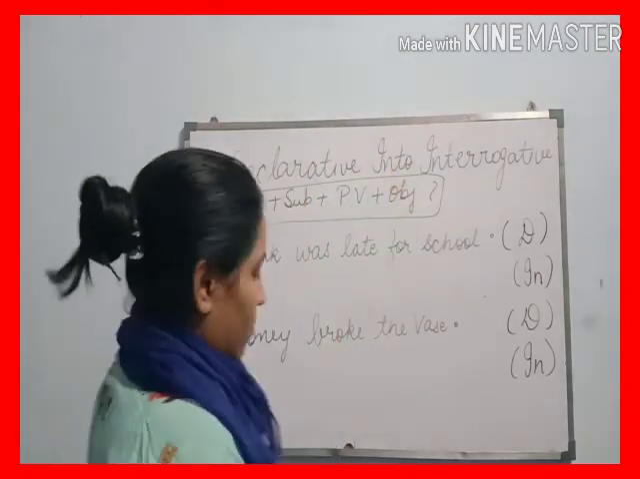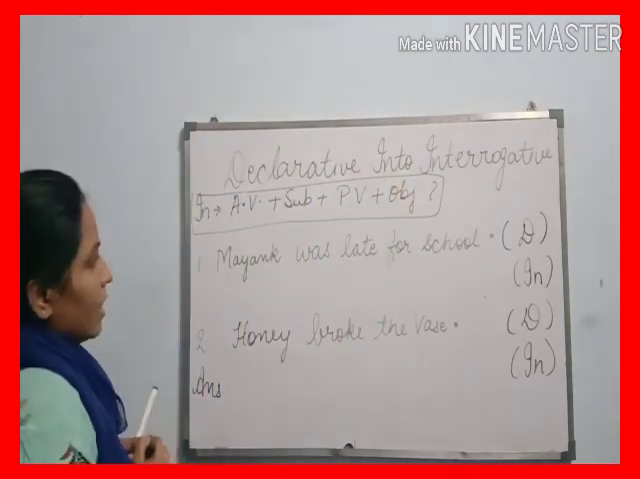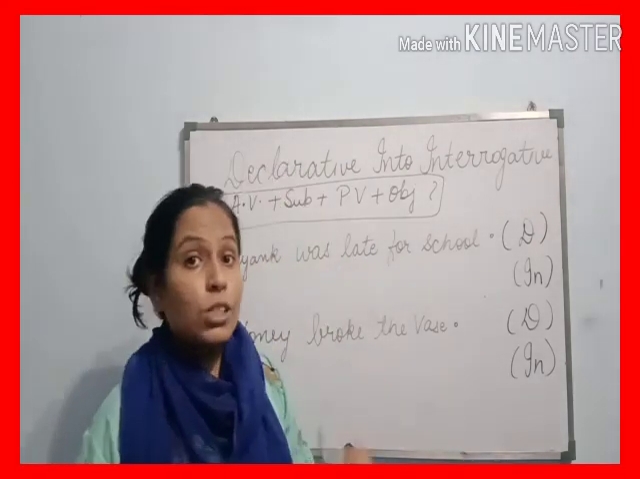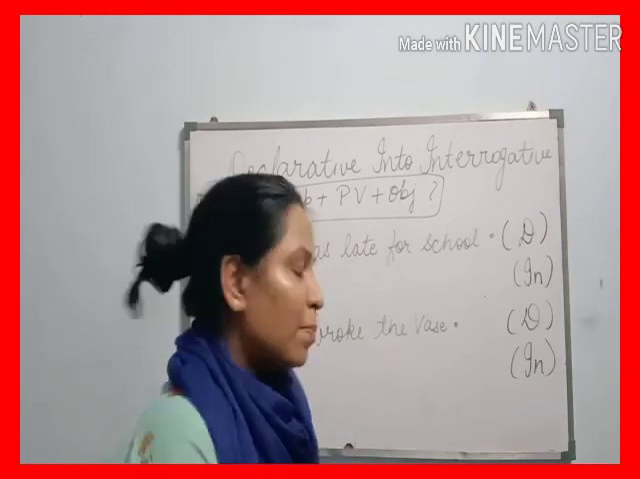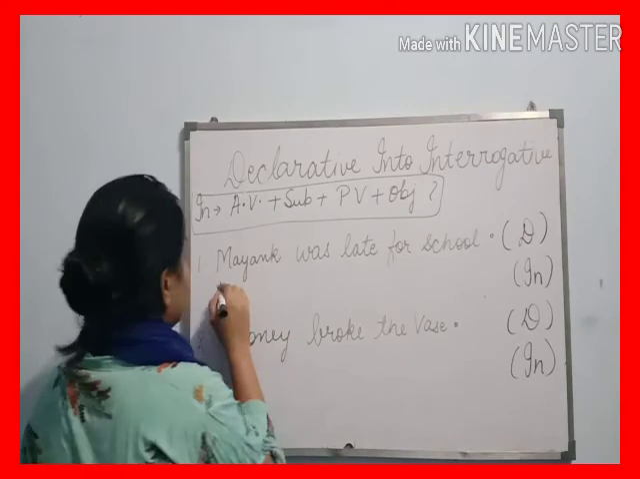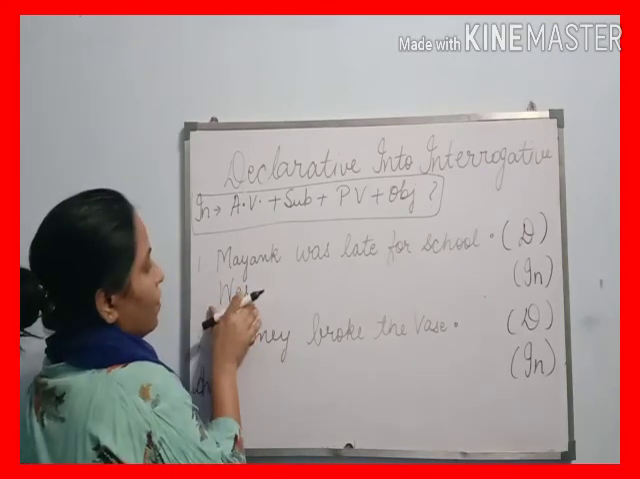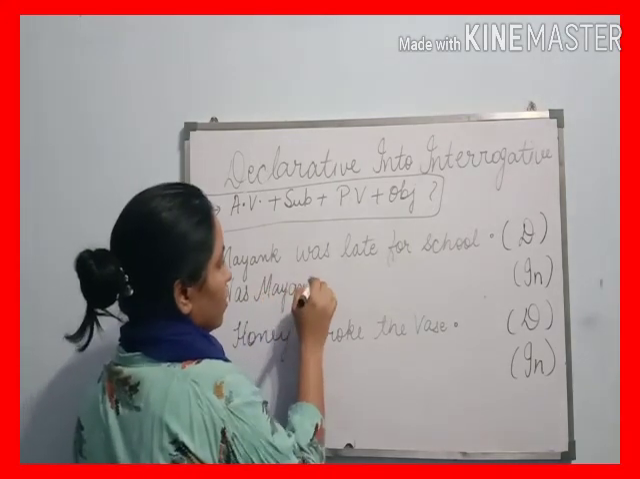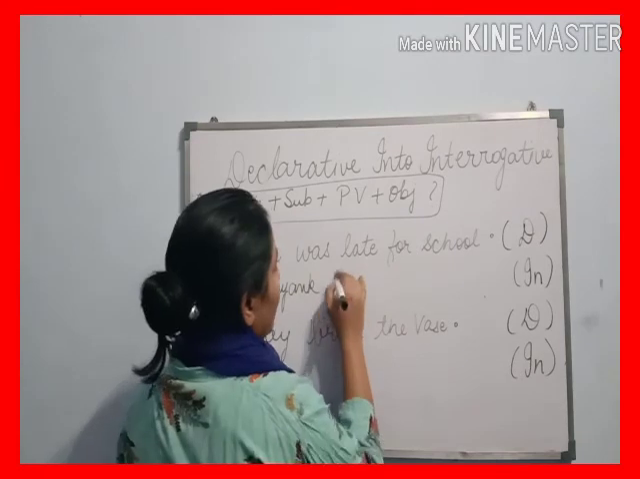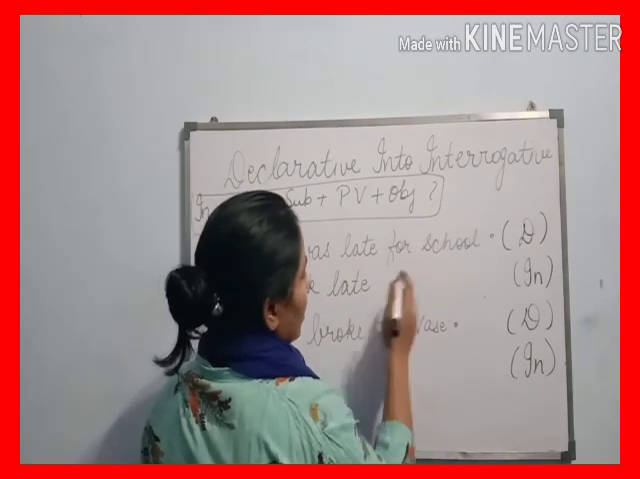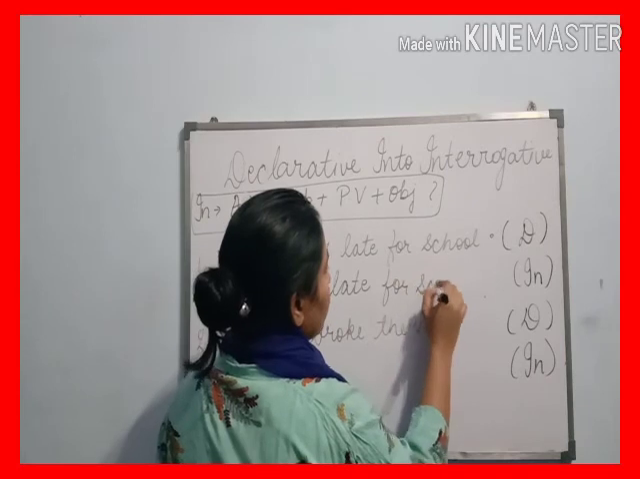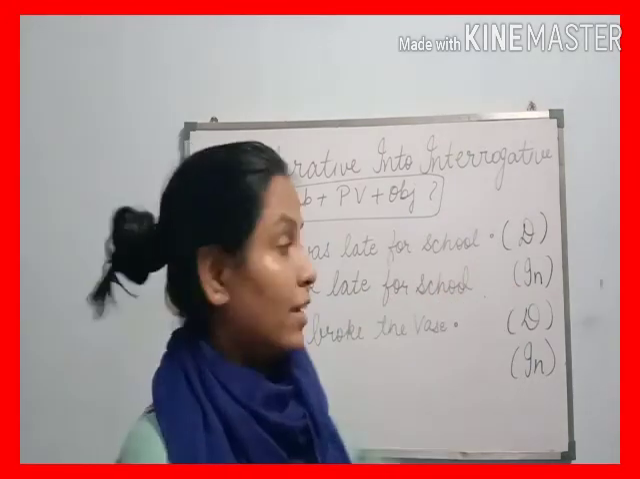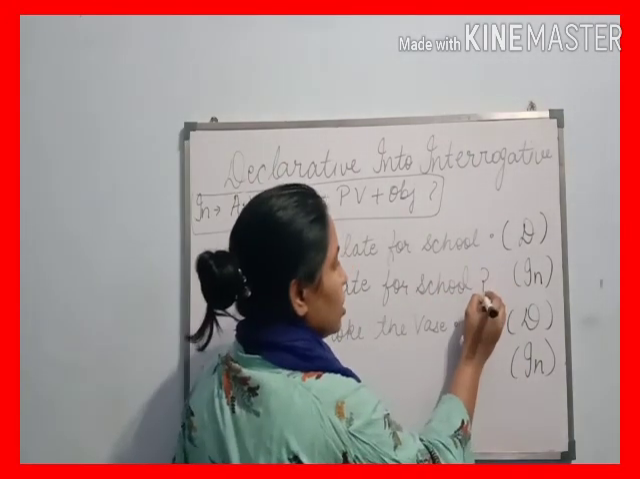You can easily convert the declarative into interrogative. How? As I told you, when we change any sentence into a question formation, first we find the auxiliary verb. You can see here "was", so we write here "was". After "was" we have to write the subject, so the subject here is Mayank. Then we write the principal verb, late. Then the object, for school. And at the end it is compulsory to mention the question mark to identify the interrogative sentence.